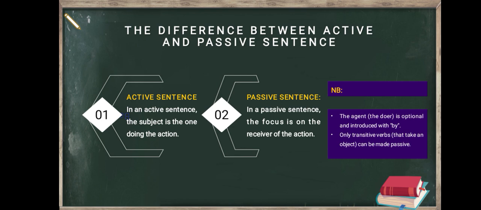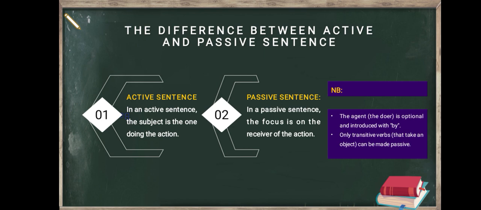Note: the agent or the doer is optional and introduced with by. So the passive sentence is usually introduced by the word by. And only transitive verbs that take an object can be made passive.